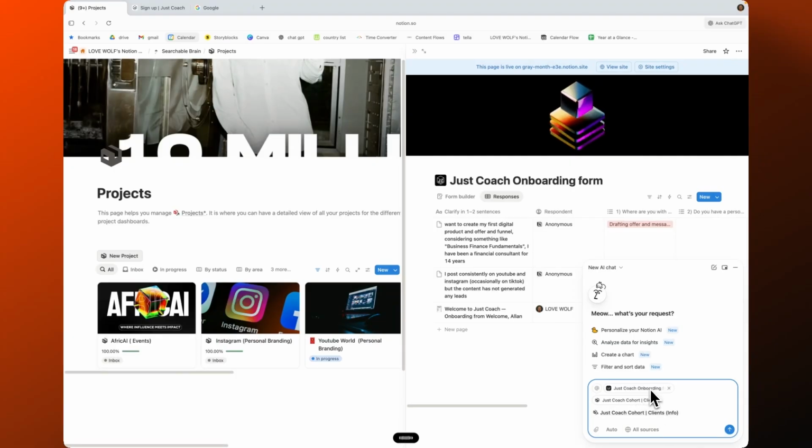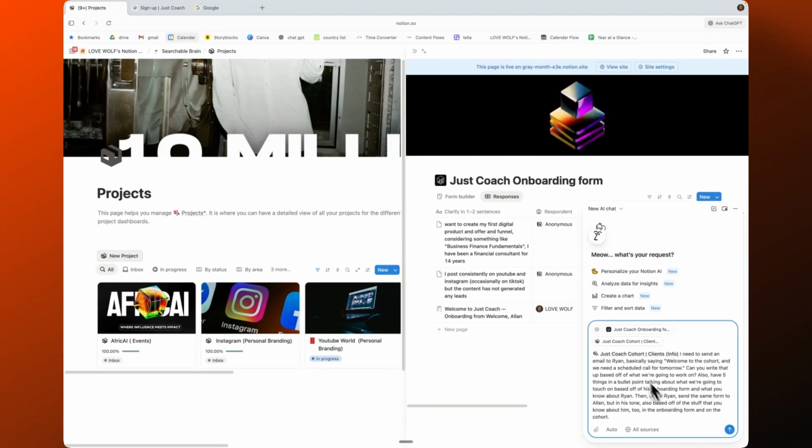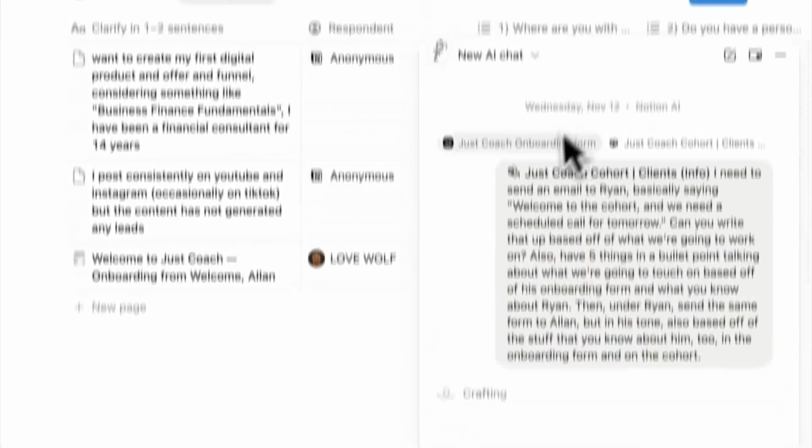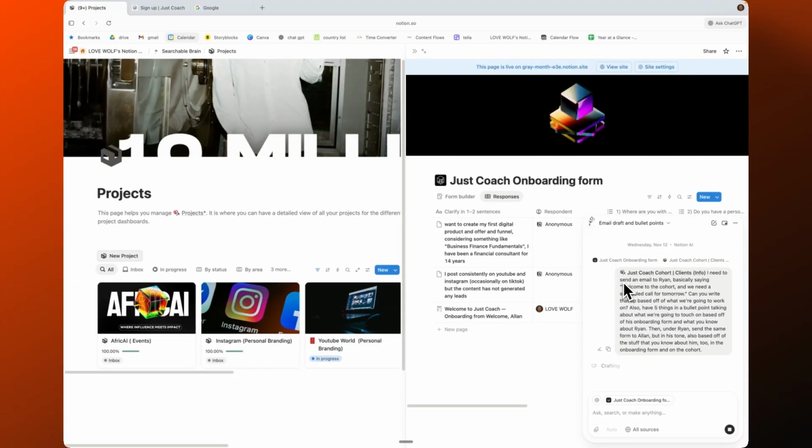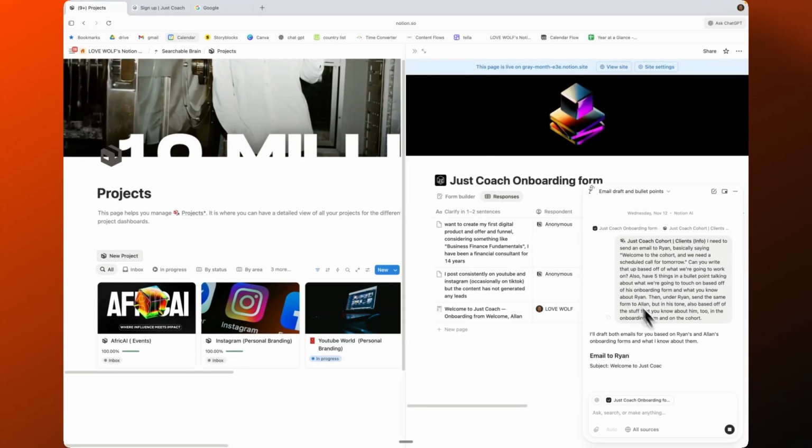So basically it's going to go do what I just asked it. That was super specific too, right? And I only know that Notion can do this. Yeah, you can put all this information in ChatGPT too, but the amount of information I have in here is pretty much insane. I know they spelled Alan's name a little different, so I just put A-N, right? But then I'm going to click this, boop, and now it's going to go through those 2 areas and then draft these things up for me. It's pretty much that simple. Let me see, boop, there we go.